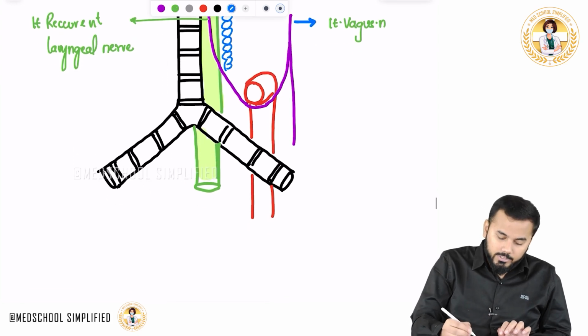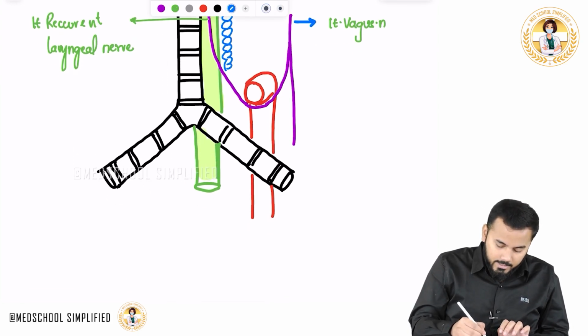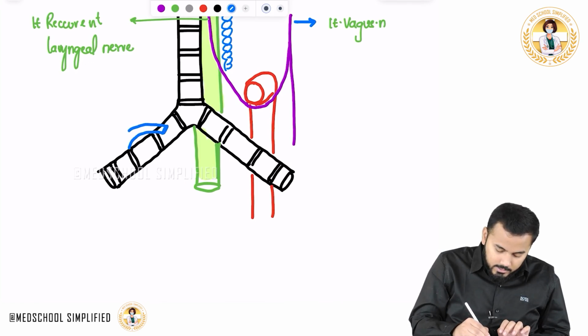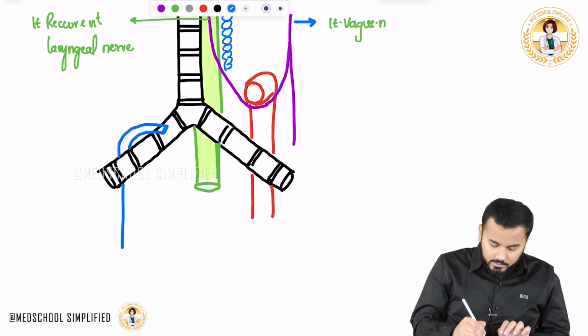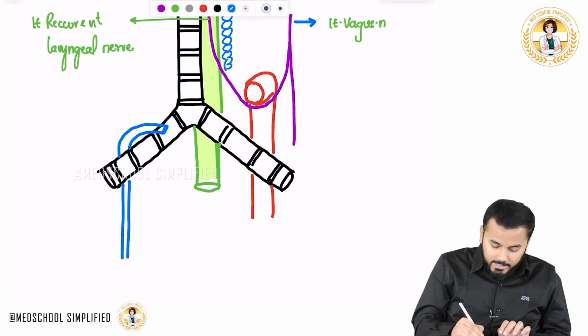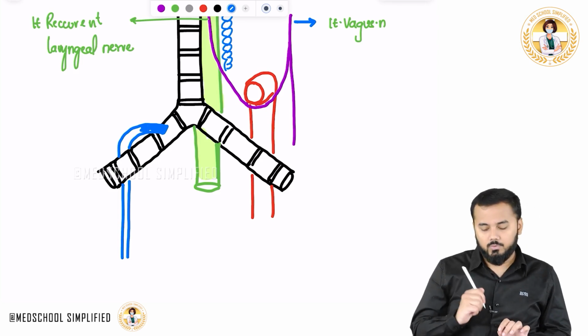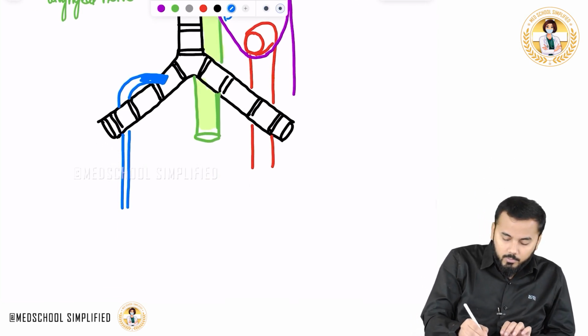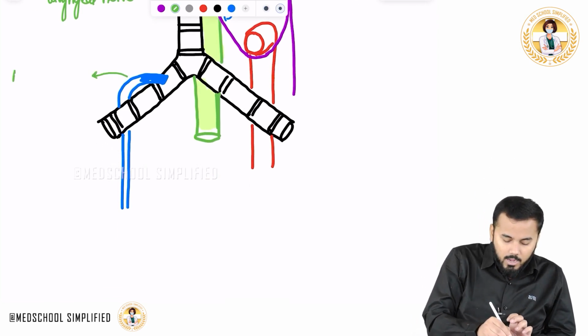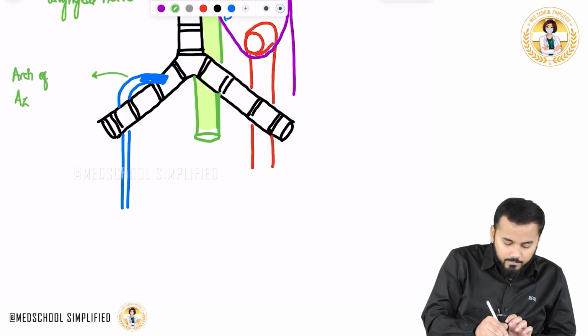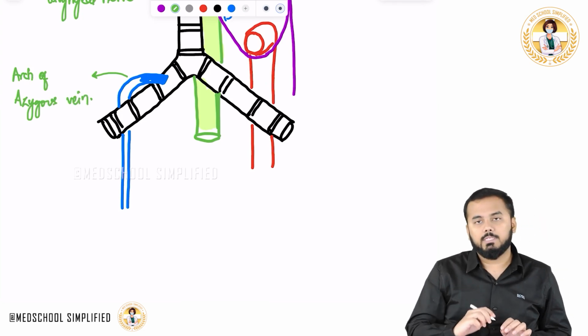And the last important structure which you need to understand here is this particular structure which I am drawing right now. This is called your azygos vein. This is your arch of azygos vein.